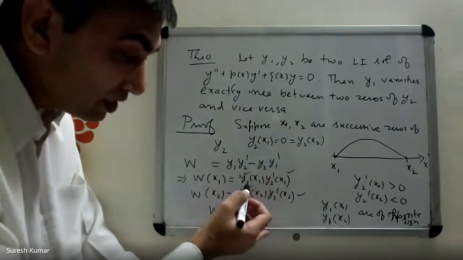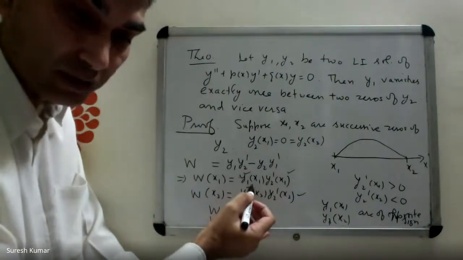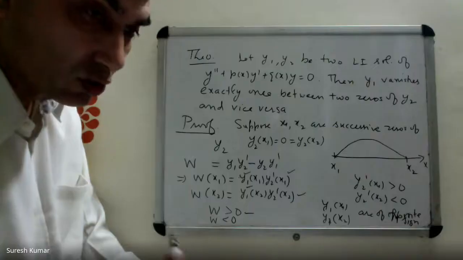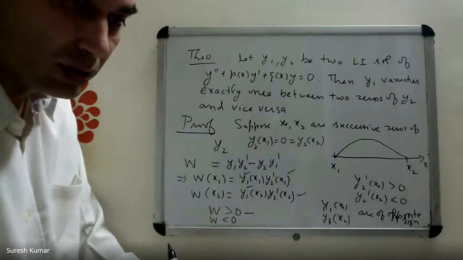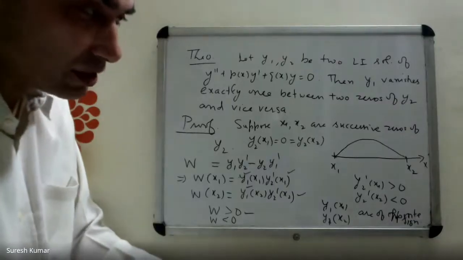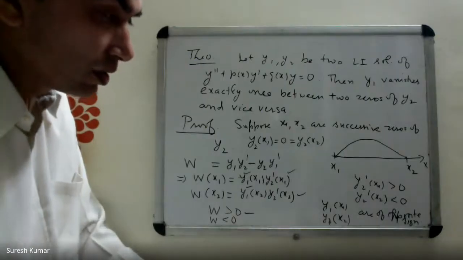So if these are of opposite sign, these must also be of opposite sign. Why would we know? The Wronskian is non-zero. It's a constant sign, isn't it? Yes, sir. It will keep the same sign, it will not change.